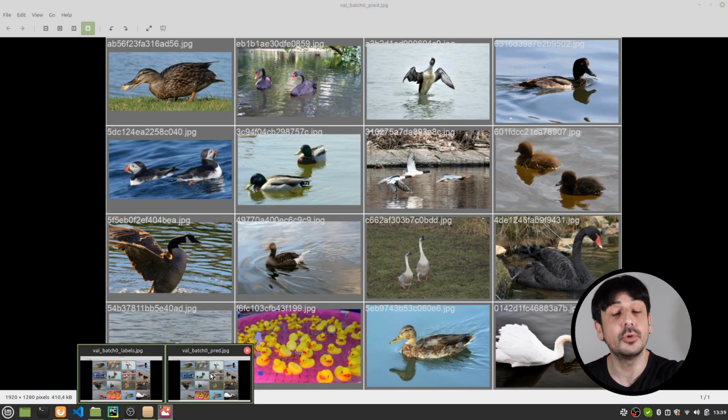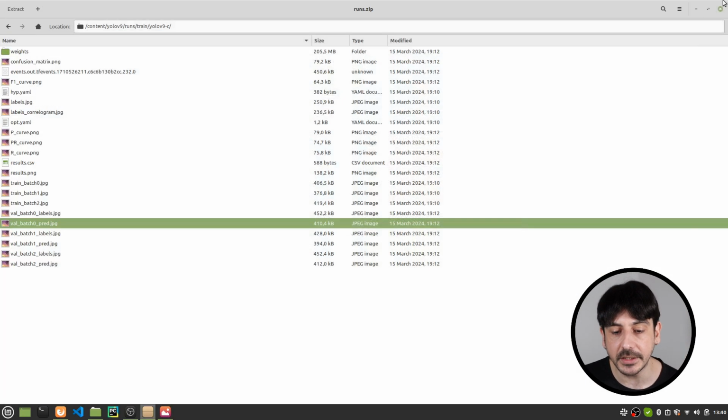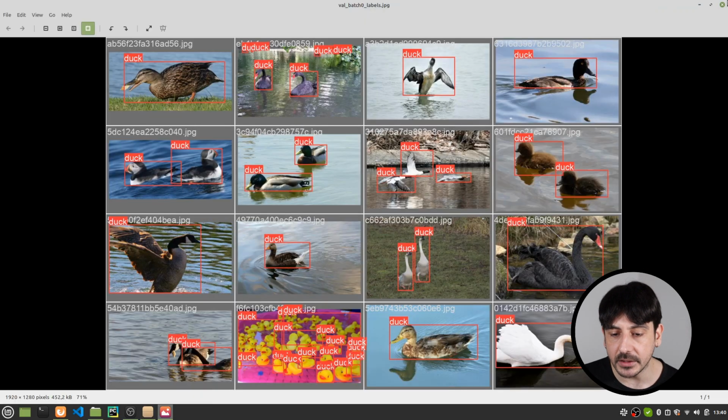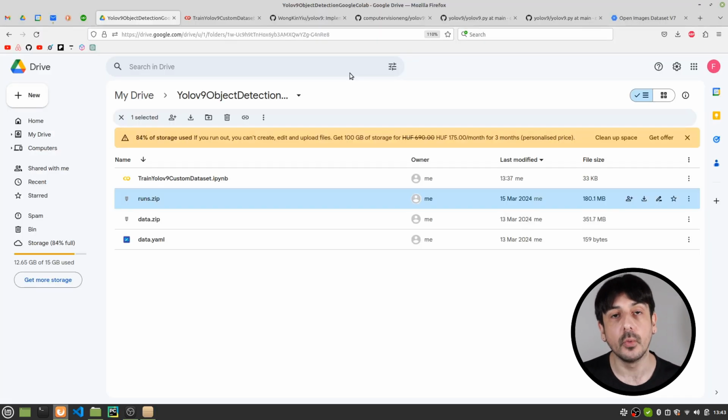This is something I told you before we trained the model, right? This was only a very quick tutorial in order to show you how to train this object detector, but I told you that this was a very dummy training for only 10 epochs, and if I would like to have a much better performance, if I would like to train a much more robust object detector, I would train this model for something like 100 epochs, and I would have a much better performance for sure.